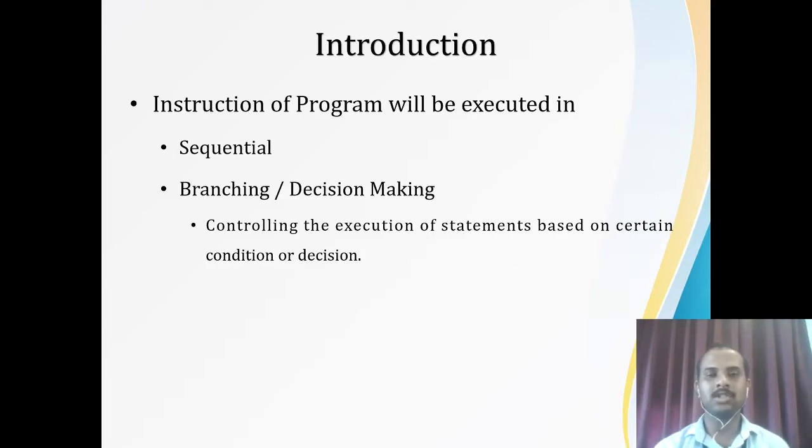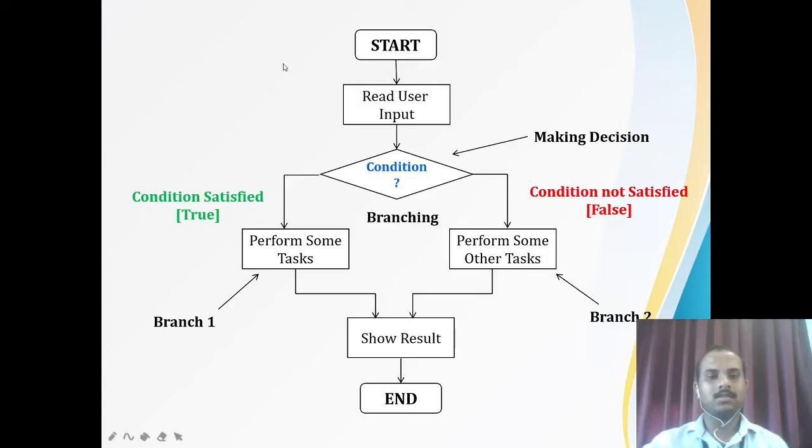Depending on the situation or the cases we have encountered, we are going to make the decision and execute that particular set or group of statements which will be applicable.